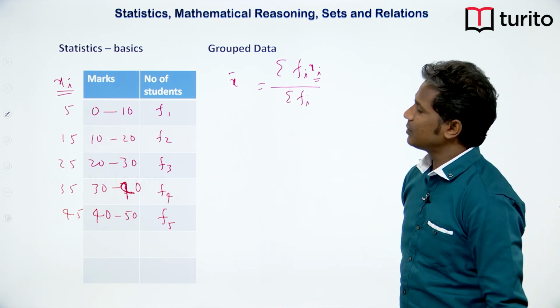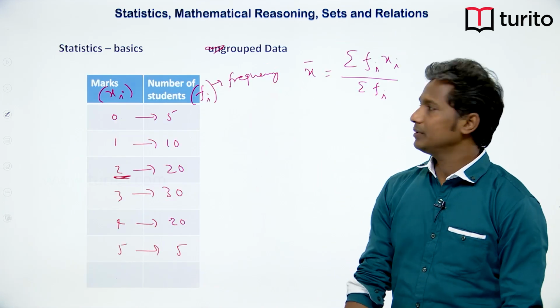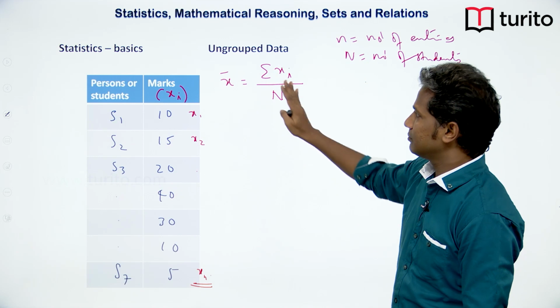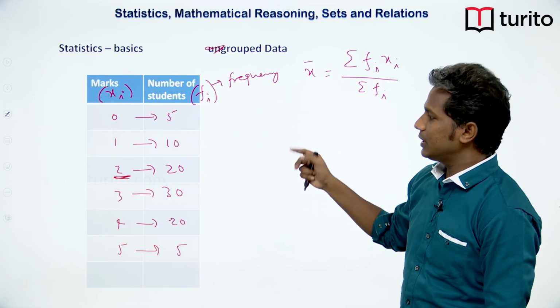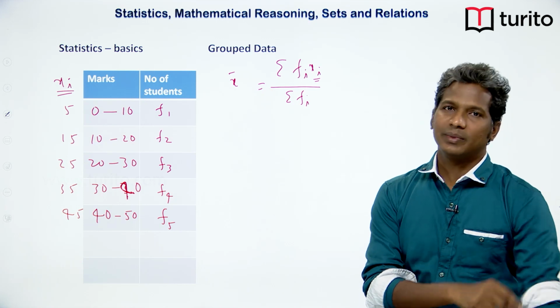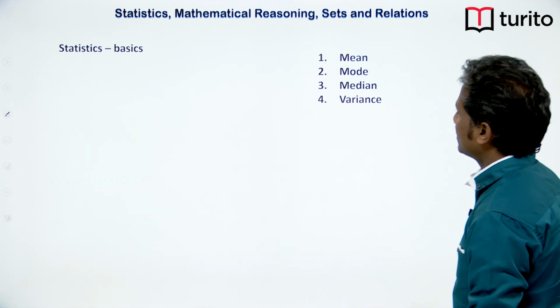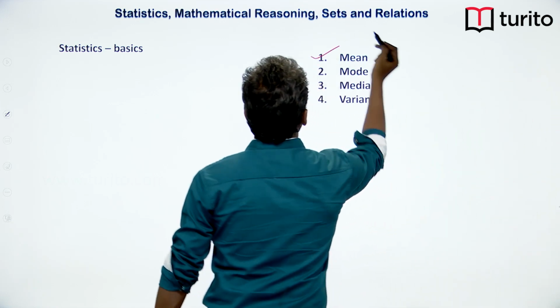So, here I have explained what the mean is for all of them, okay. For 3 cases, ungrouped data and group data of 2 types, I have explained how to calculate the mean and what the logic behind it is. Now, let us accelerate and touch the other concepts, okay. So here we have understood what the mean is.